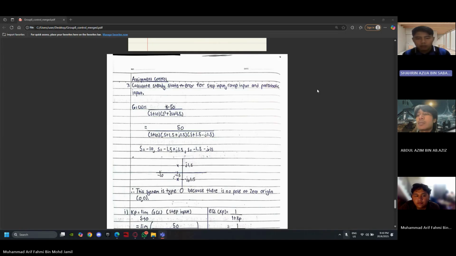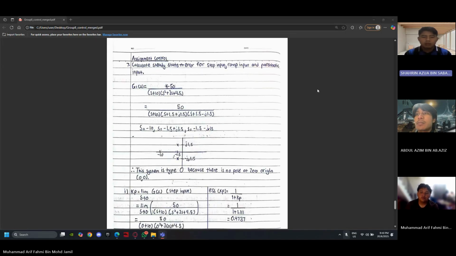Alright, thank you, Arif. Now I'm going to talk about how to calculate the steady state error for step input, ramp input, and parabolic input. First, we have the transfer function. It is 50 over open bracket s plus 10 close bracket and open bracket s squared plus 3s plus 4.5 close bracket.